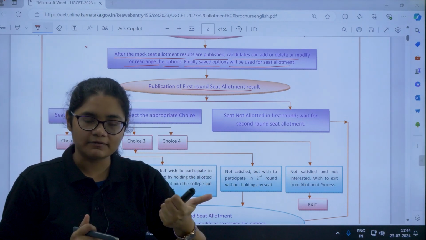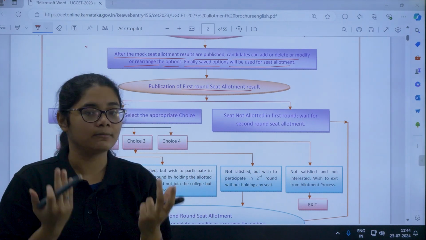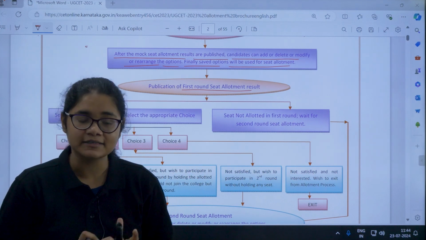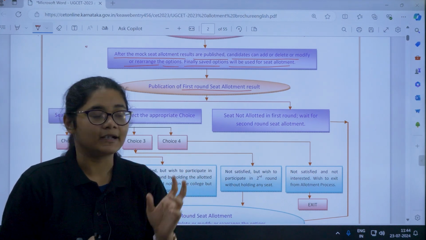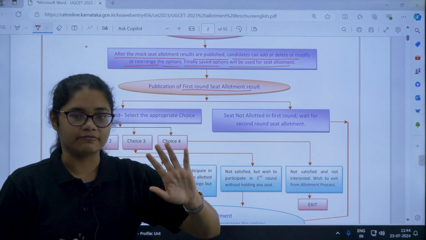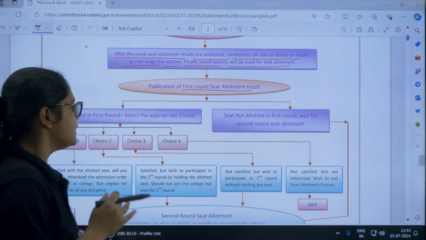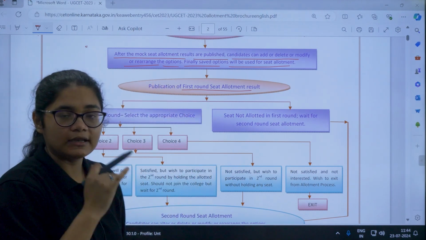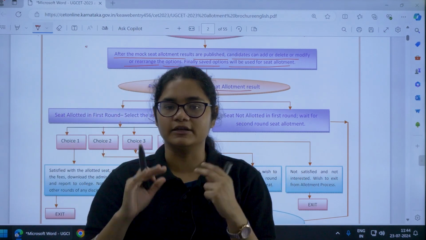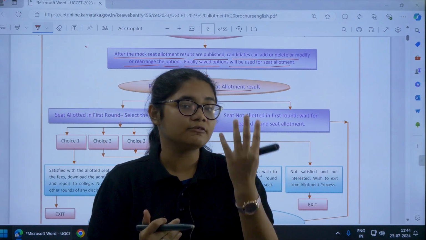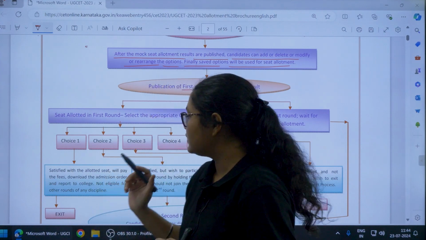So first there will be a mock allotment. Based on that, you can make your changes, your preferences, any modifications. After that, you will be getting the final seat allotment after the mock allotment. Now this is very important. Once you get your final seat after the mock allotment, you have 4 options to make.